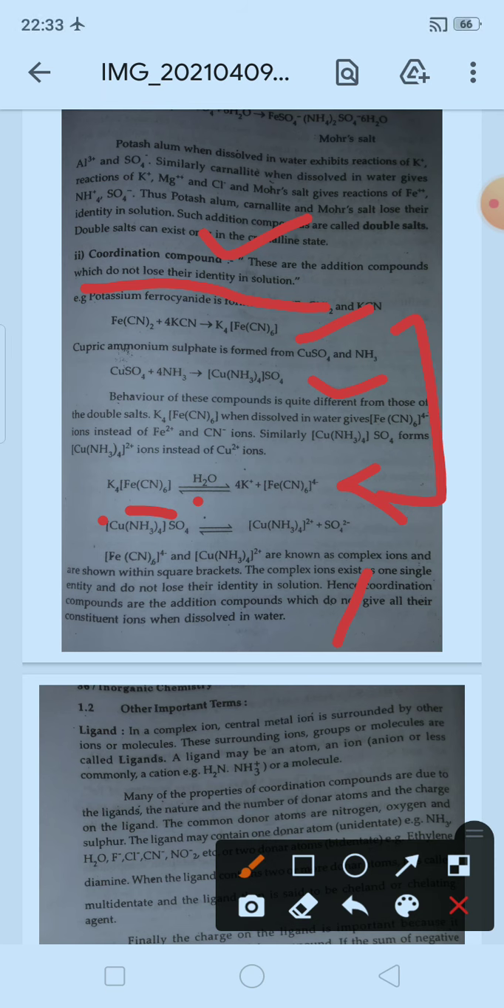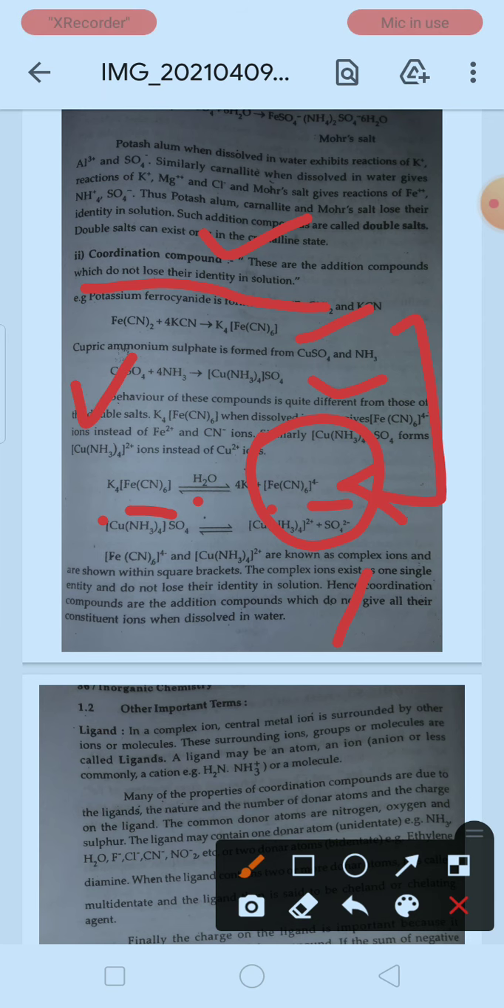When it is dissolved in water, simply the K plus ion gets separated, but instead of Fe and CN negative ions dissociating, they simply form the complex ion here. As a complex ion is formed, it is called a complex salt or coordination compound. Here you can see the second example also.